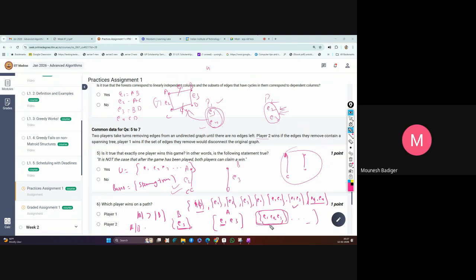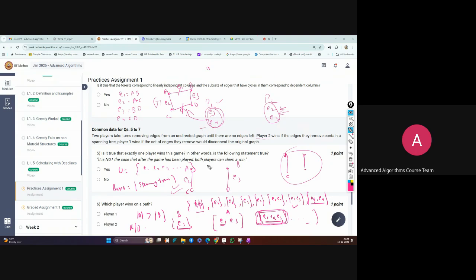So what is the basis? I don't think the ma'am covered basis in the lecture. Basis is just the maximal independent set you can take. You cannot take more than this; it is the maximal number of independent elements. So here the basis is actually the spanning tree for this graph. You cannot take more than this.